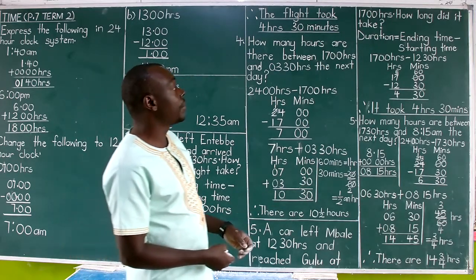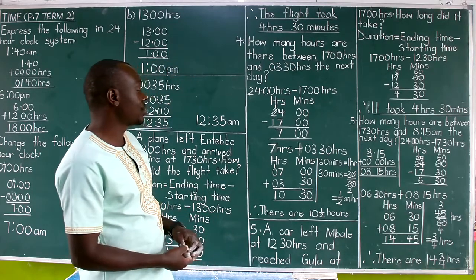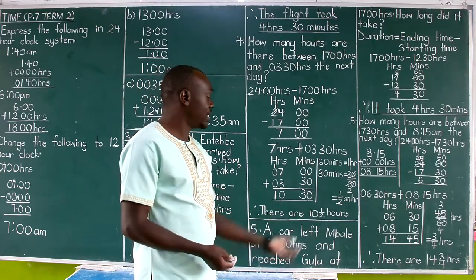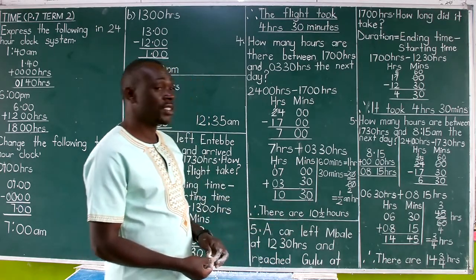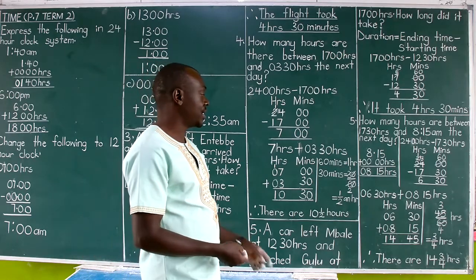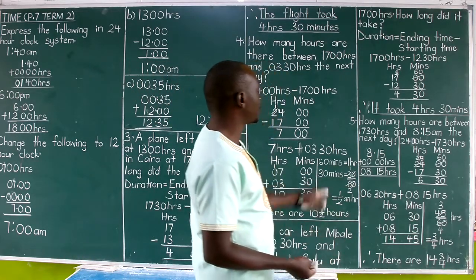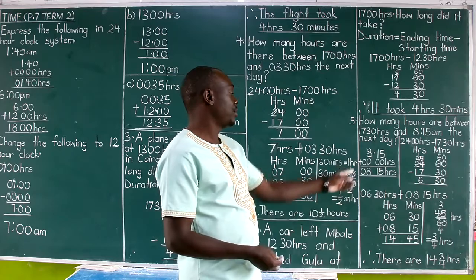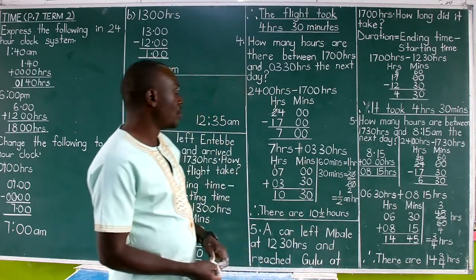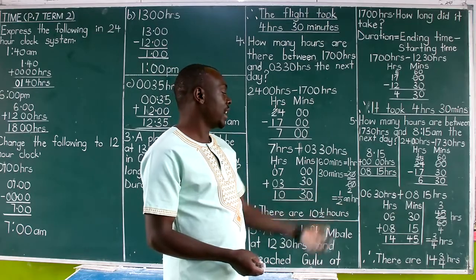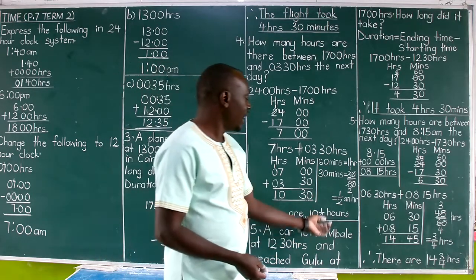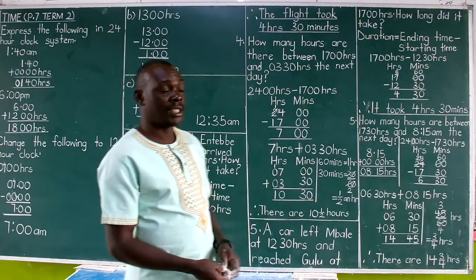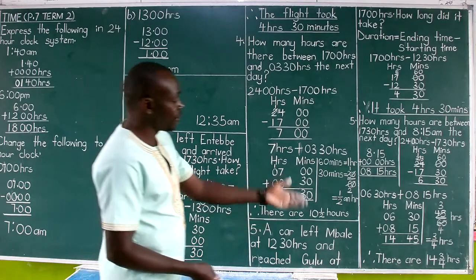Why? The examiner said how many hours. He wants his answer in hours only. So I've got 10 hours and 30 minutes. Fortunately, 10 are already in hours, so we struggle to have the 30 minutes converted to hours. You say 60 minutes make an hour. What about 30 minutes? 30 is a fraction of an hour, that is 30 out of 60 hours. Reduce properly, get half an hour. So on top of the 10, we've got an extra half. So there are 10 and a half hours between 1700 hours and 0330 hours the following day. So the answer is 10 and a half hours.